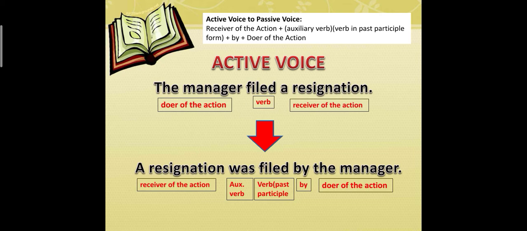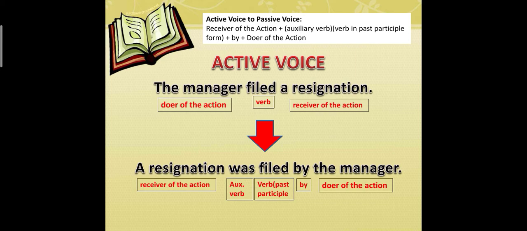Now, let us ask what verb we use in active voice. Filed is in past tense. So we are going to use the past form of the verb. And a resignation is in singular form. So we're going to use was. Was is in singular form and in past tense, followed by the verb which is in past participle.